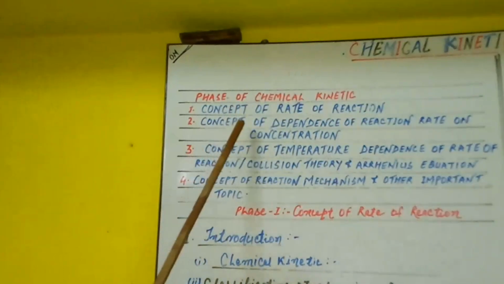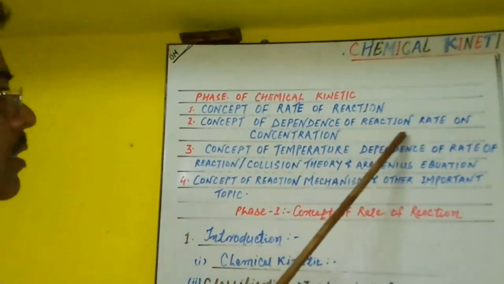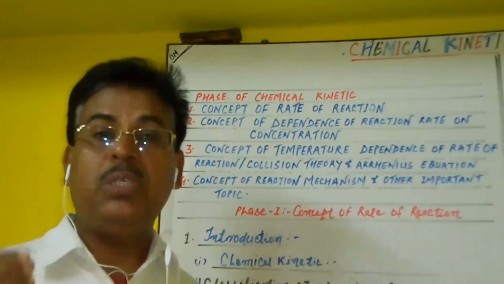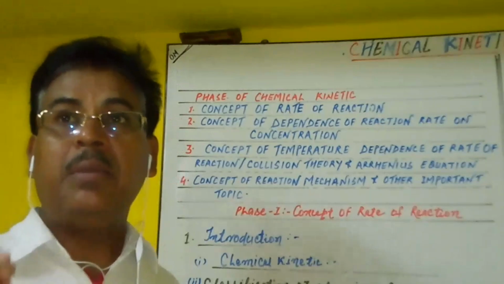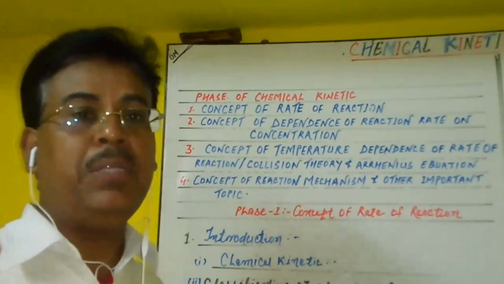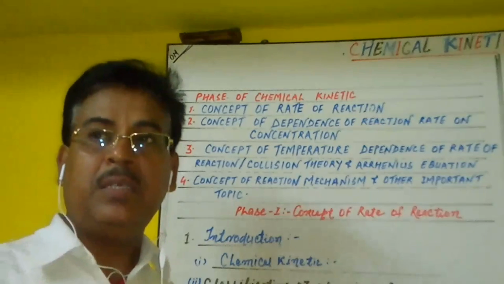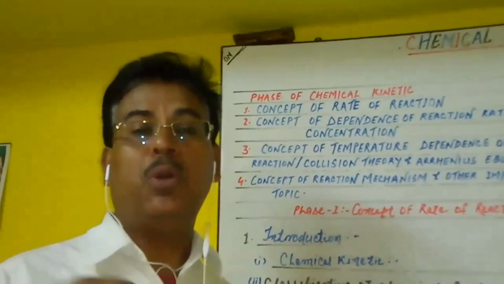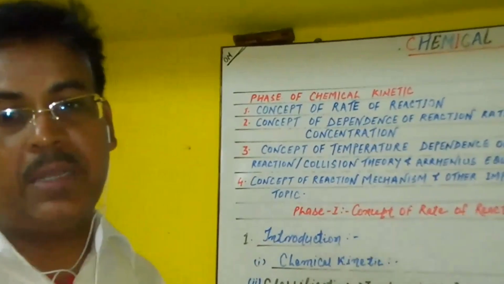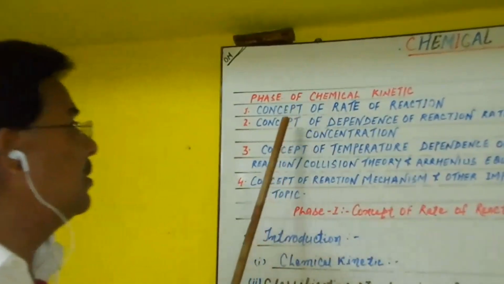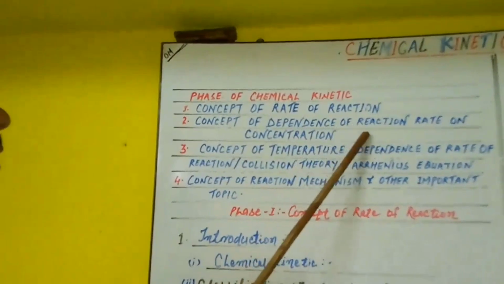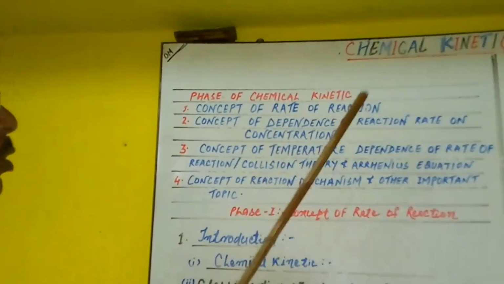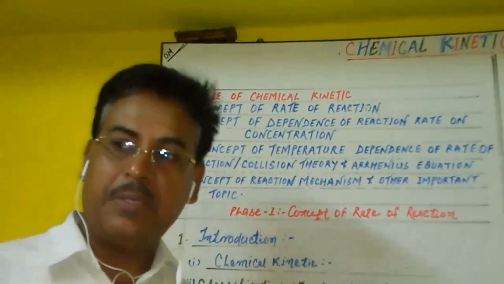Second, you see here the concept of dependence of the reaction rate on concentration. Actually, about the third and fourth parts of this chapter depend upon the factor influencing the rate of reaction, like concentration. That means the rate of reaction is more broadly influenced by the concentration of the reactant. So in the second phase we discuss the concept of dependence of reaction rate on concentration. Another way we can say it is the effect of concentration over the rate of reactions.